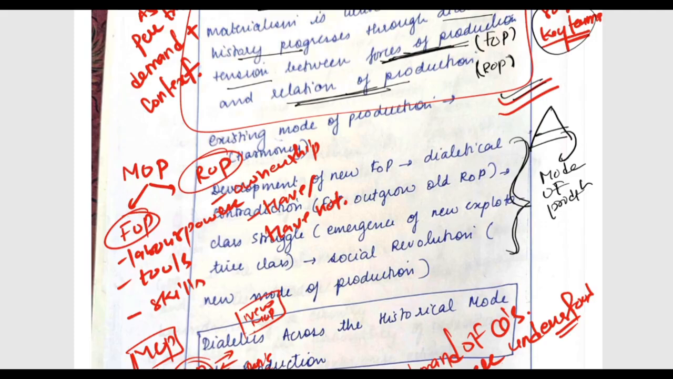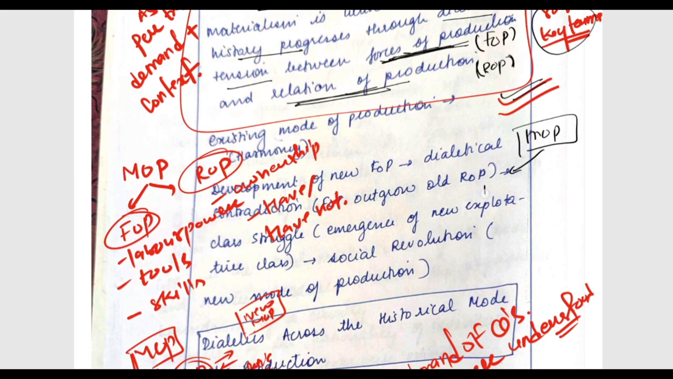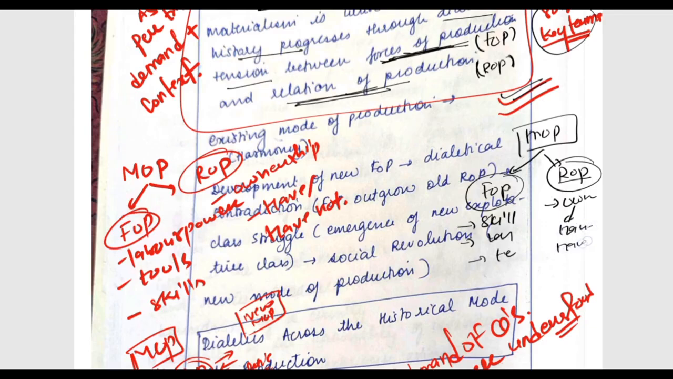So you can make a simple general diagram here: the mode of production is comprised of your FOP and also ROP, that is, the forces of production and the relations of production. Under FOP come your skills, your labor, your technology, and under relation of production comes your owner, that is, you can say the haves and have-nots, right?